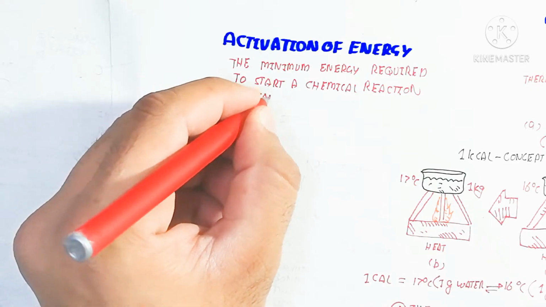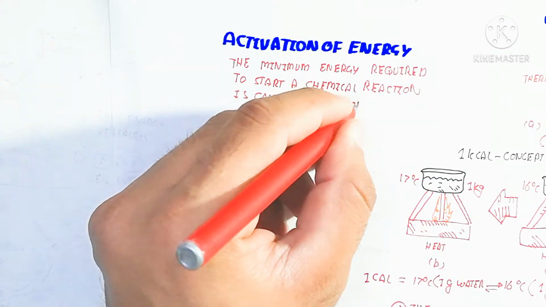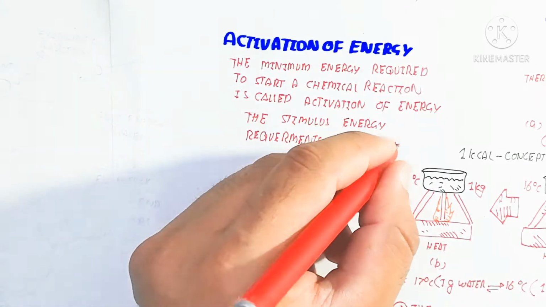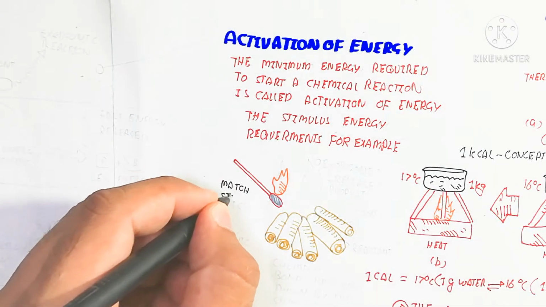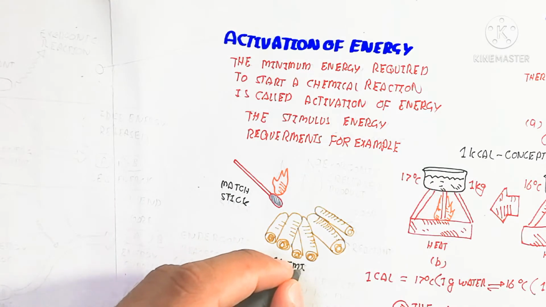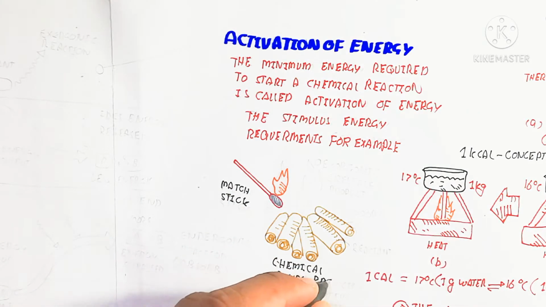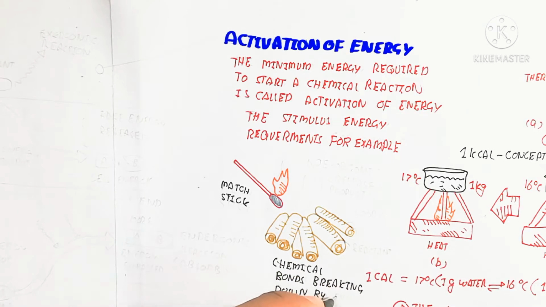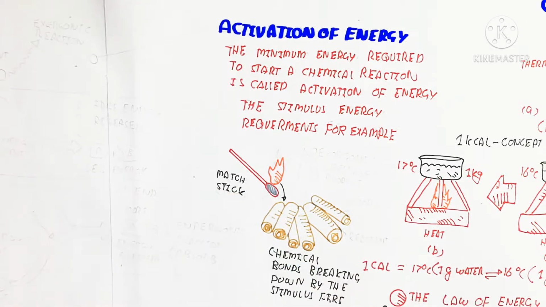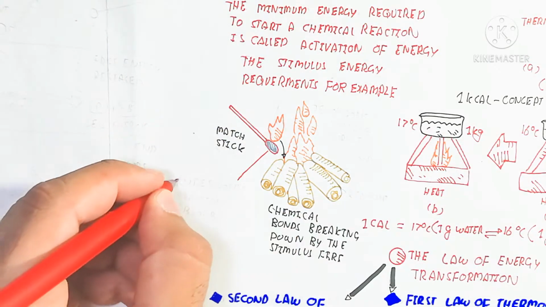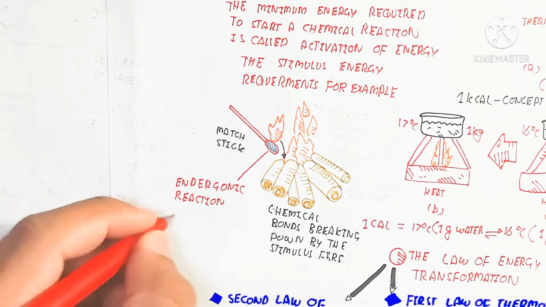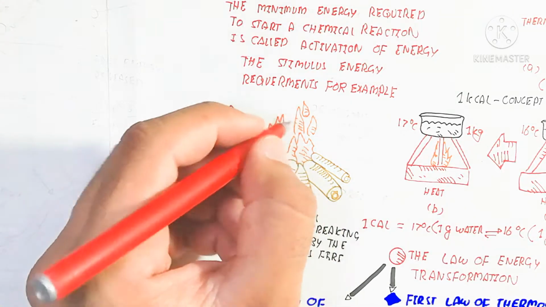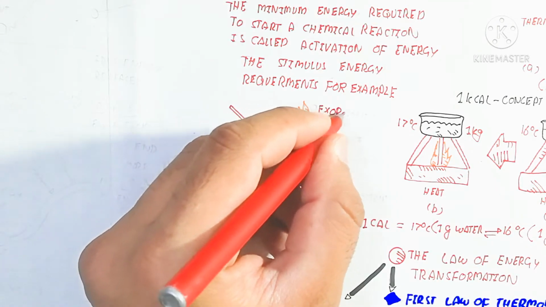So the activation energy we will discuss here. The activation energy means the slight amount of energy which triggers the acceleration of chemical processes. So the minimum energy required to start a chemical reaction is called activation energy. The stimulus energy requirement, for example, here is a matchstick which burns the wood. So the stick of fire causes chemical bond breaking by the stimulus first, and that's